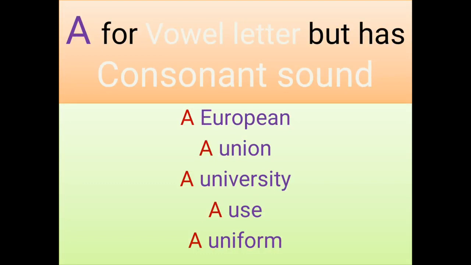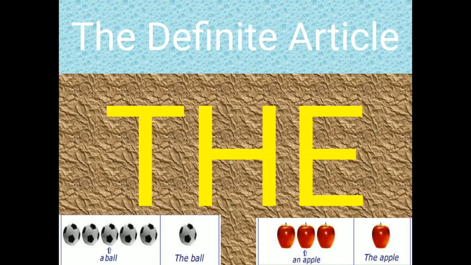Children, please note and be careful here also. A is used for a vowel letter that has a consonant sound. See the examples. A European, a union, a university, a use, a uniform. Here it is a vowel letter but has a consonant sound. So we use a before them. Children, did you understand about indefinite articles?